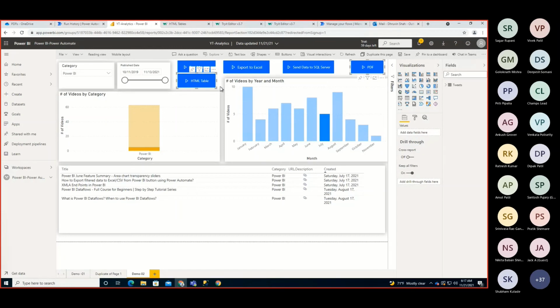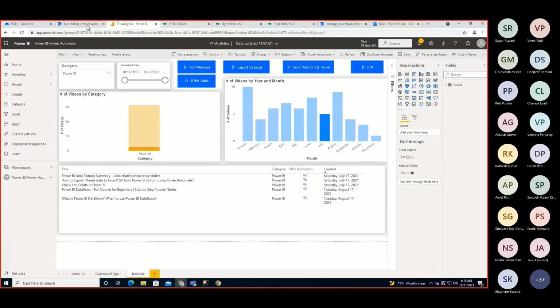If I summarize, we started by adding a fresh flow, and then we shared this flow with another user, and after that we moved towards exporting to Excel and sending data back to the SQL Server, and at last we generated the HTML table and PDF. Right, and the main thing is that the filter context is passed from Power BI to Power Automate, and this is really good. And if we talk about the limitations, let's talk about those things in 1 minute.